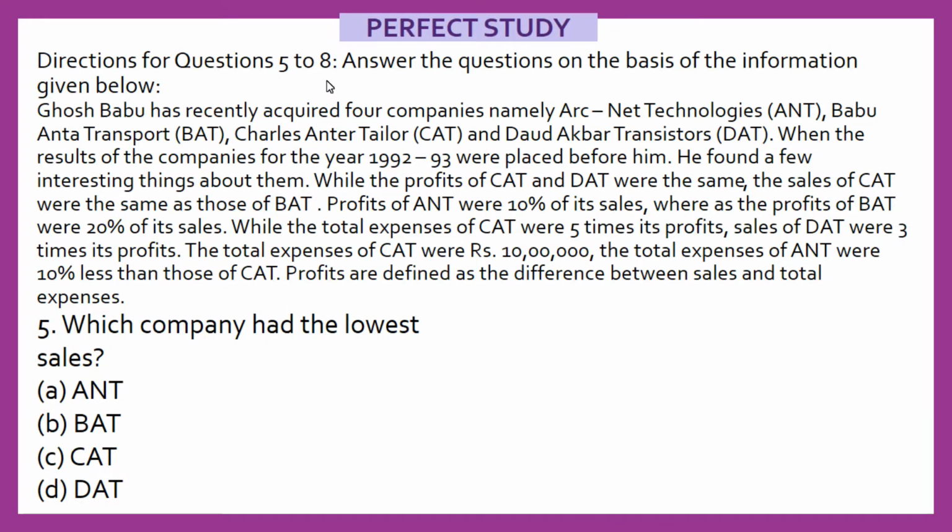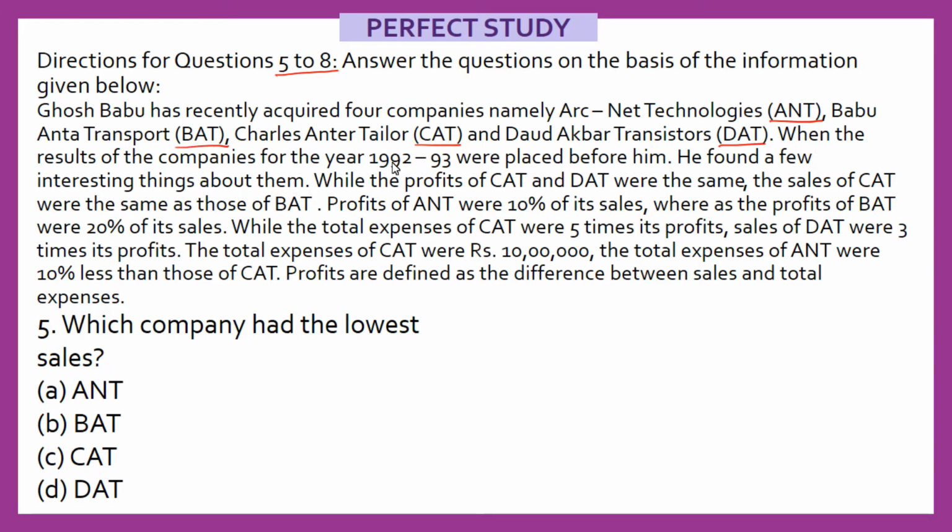Let's start. Directions for questions 5 to 8. In the previous set, I already covered question numbers 1 to 4. Now this is a caselet. Ghosh Babu has recently acquired 4 companies, namely ArcNet Technologies, ANT, Babu Enter Transport, BAT, Charles Enter Taylor, CAT, and Daud Akbar Transistors, DAT. So these are the 4 companies: ANT, BAT, CAT, DAT.